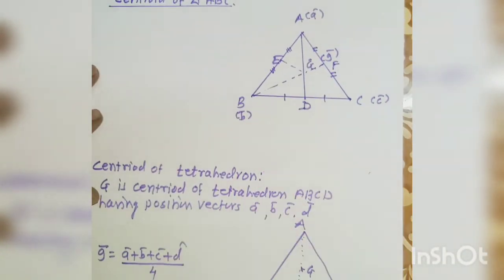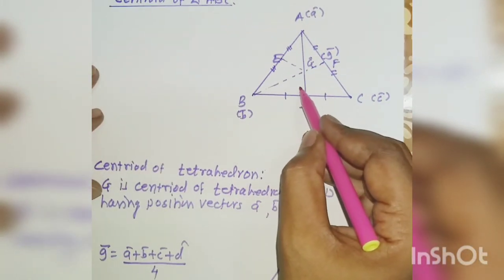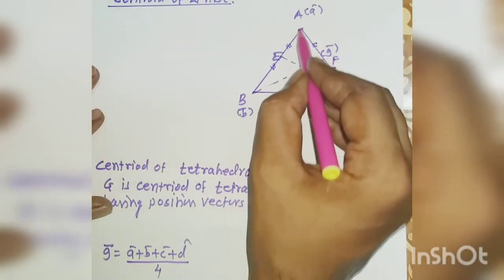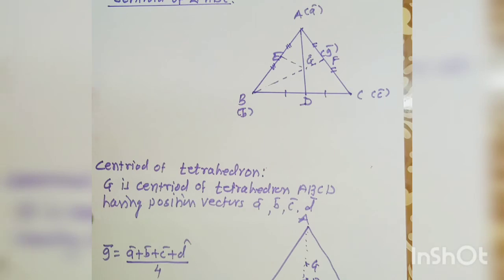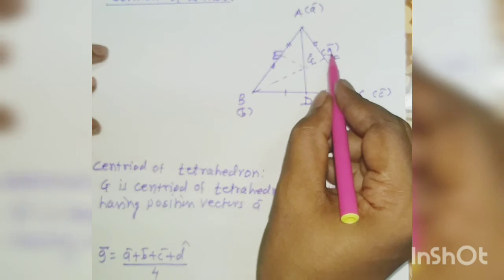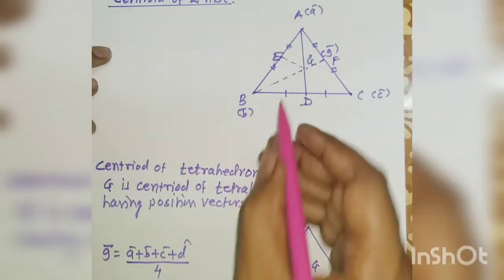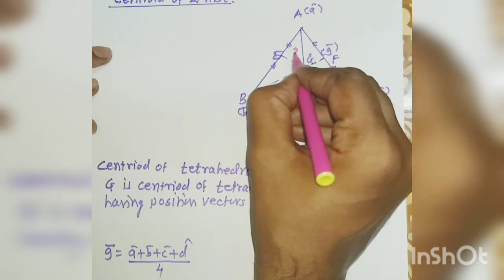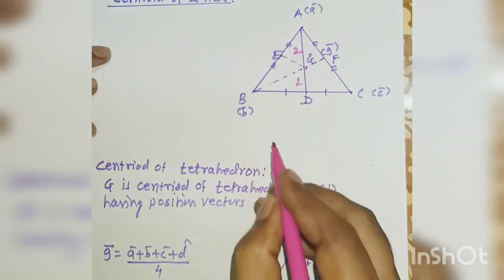Now next, the centroid of triangle ABC. The centroid of a triangle means the intersection point of the medians of the triangle. Here ABC is the triangle having a bar, b bar, c bar as the position vectors of its vertices. G is the centroid, and its position vector is g bar. Now G divides AD internally in the ratio 2:1.